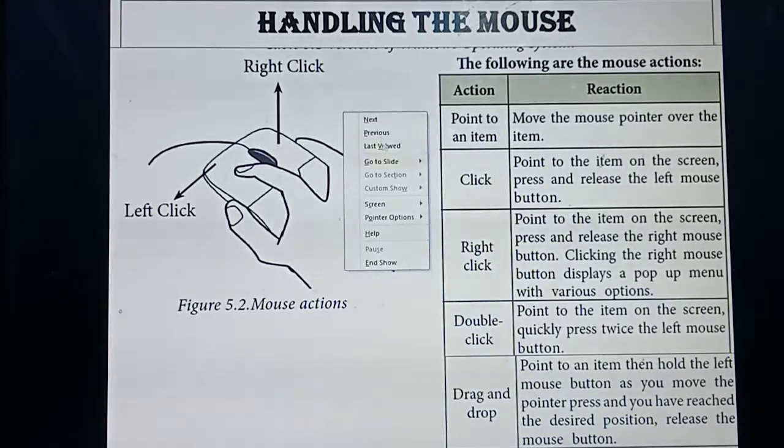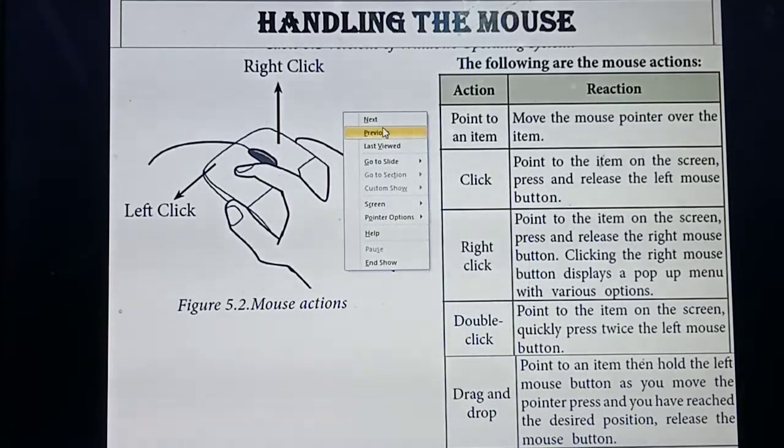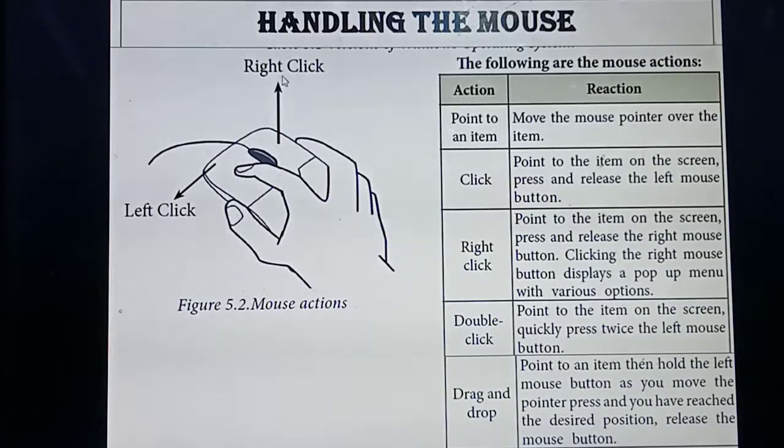Once you click the right mouse button, a lot of menus will appear on screen. This is called which one? Pop-up menu. From these menus you can select which one you need. Understood? Okay. So next one is double click. Double click means, listen, you need to press the left mouse button 2 times.